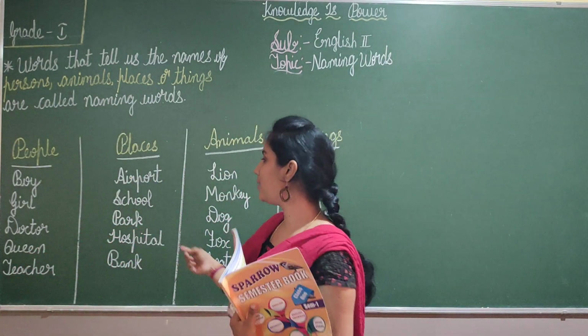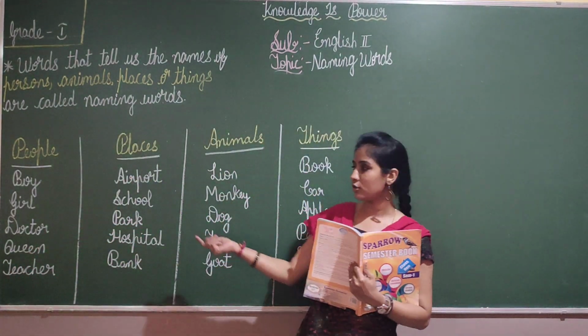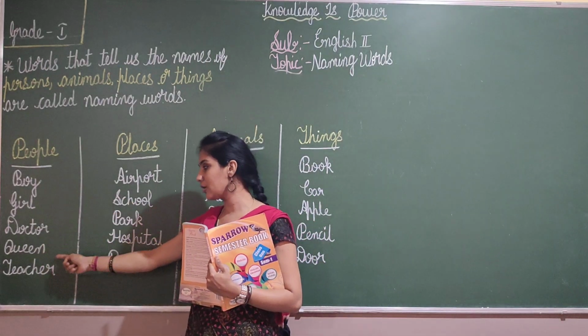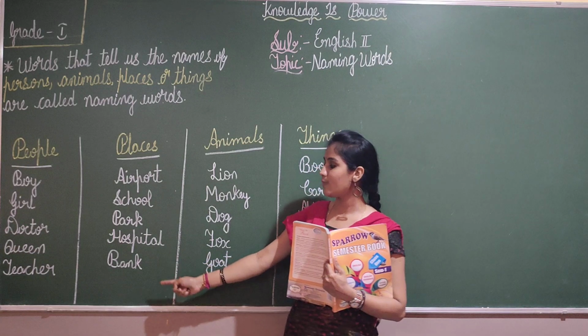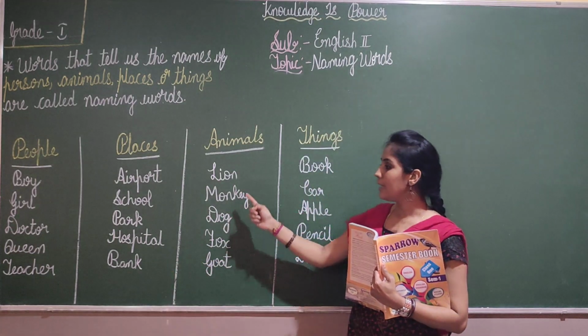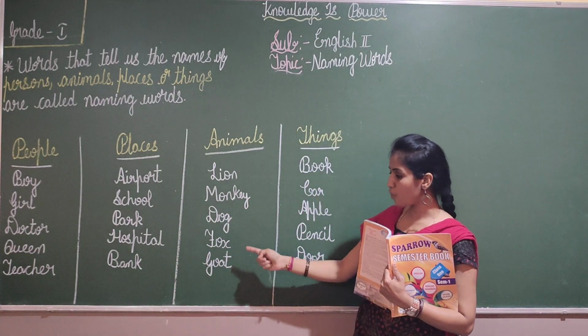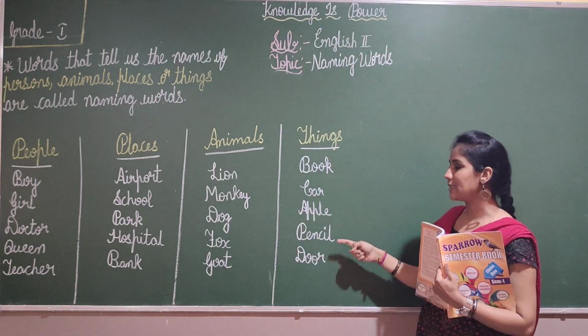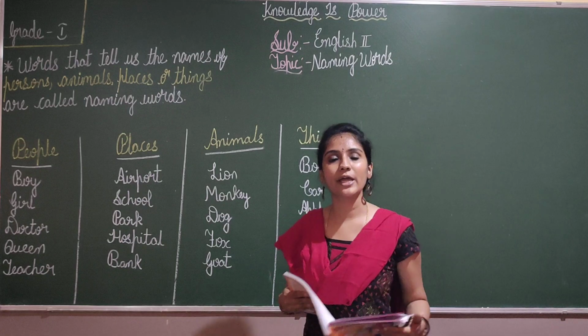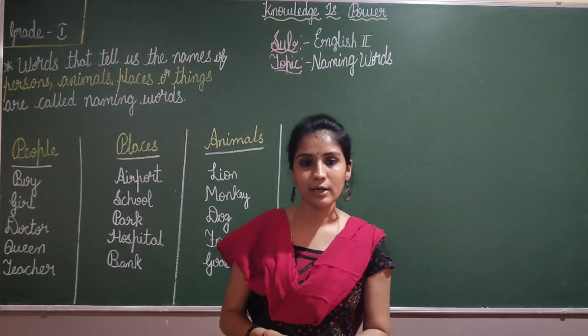Children, even this can be written in the small letter also, like this: boy, girl, doctor, queen, teacher, airport, school, park, hospital, bank, lion, monkey, dog, fox, goat, book, car, apple, pencil, door. Even this also can be written in the small letter.